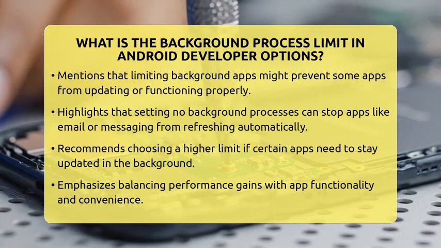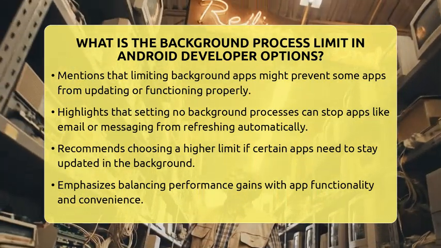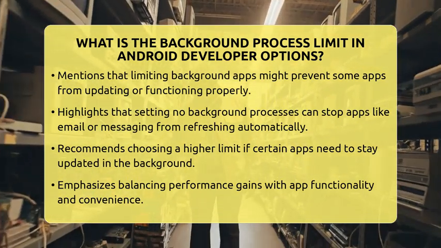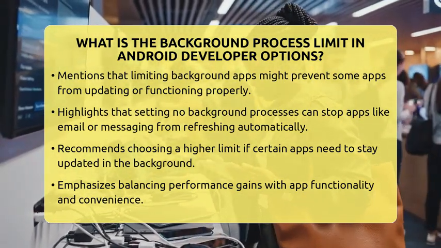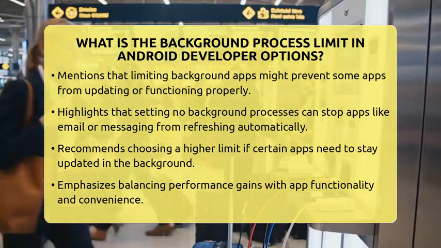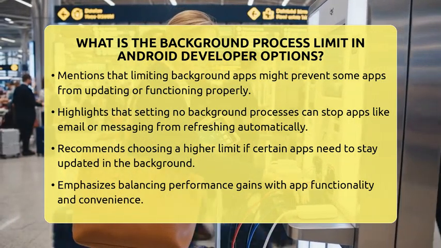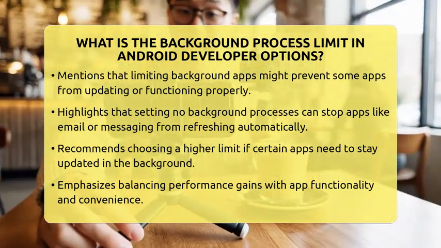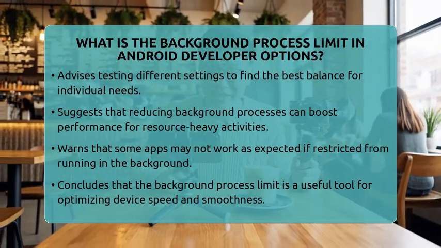If you set the limit to no background processes, apps like email or messaging might not refresh automatically. Choosing at most 1 process allows your device to keep only the most important app running. This setting is useful if you want to squeeze out extra speed or save battery life. On the other hand, if you need certain apps to stay updated in the background, you might want to set a higher limit. Remember, limiting background processes can help your phone run smoother, but it can also affect how some